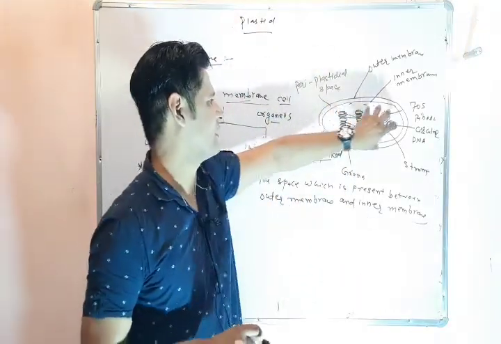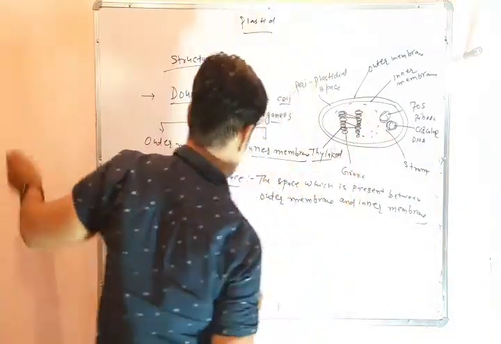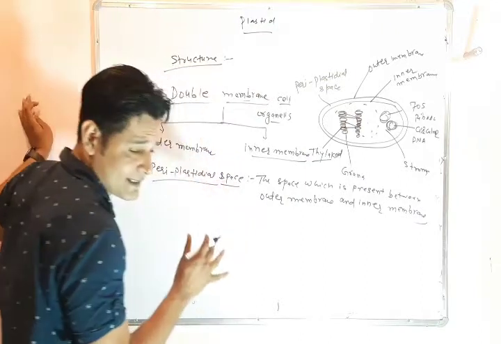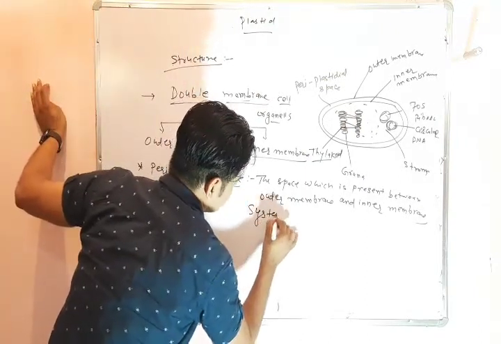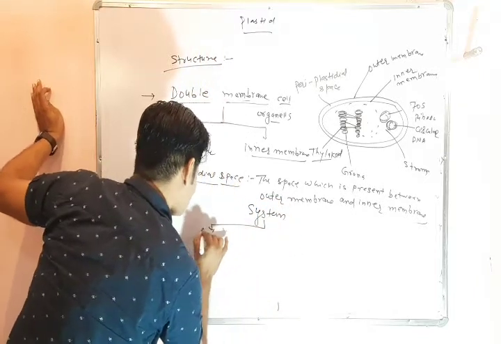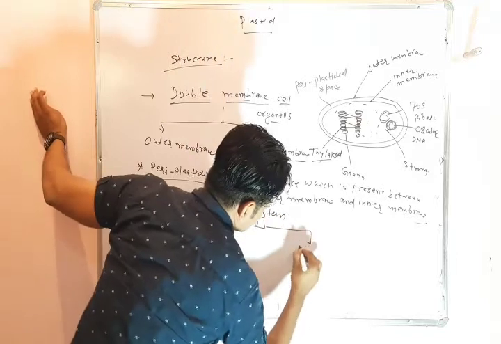One is grana and another is stroma. So in the structure of chloroplast there are two big systems: one is the grana system and another is stroma.